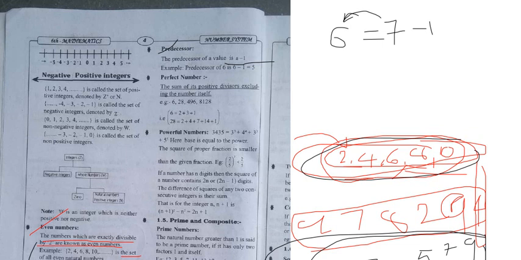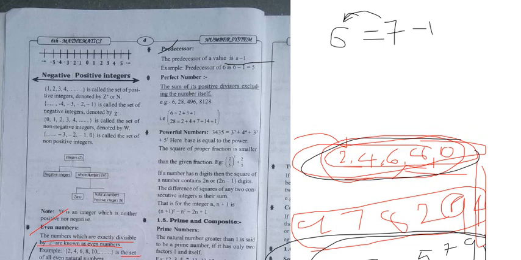Now see the next number, perfect number. What is the meaning of the perfect number? The sum of its positive divisors excluding the number itself. Now for example, see here: 6, 28, 496, 8128. These are the perfect numbers they are saying. How can you say they are perfect?